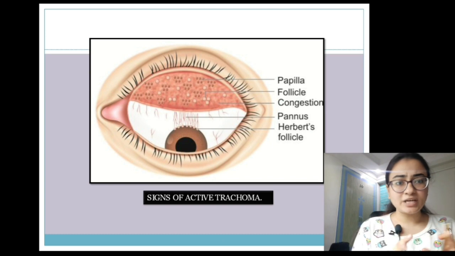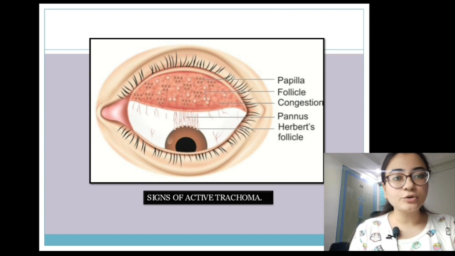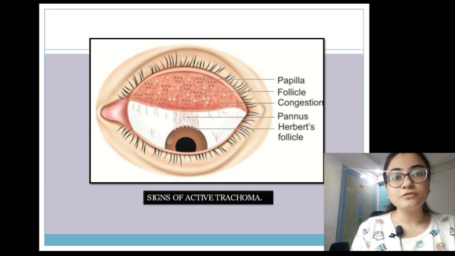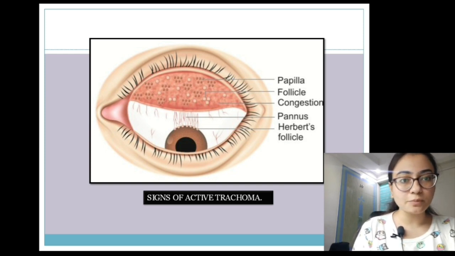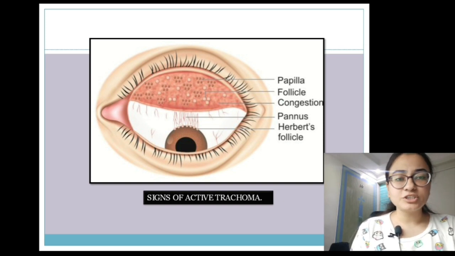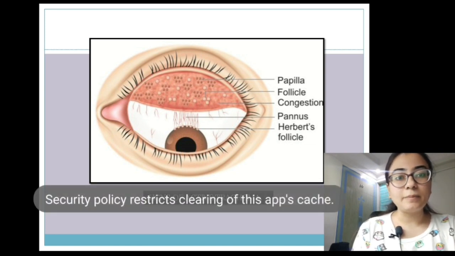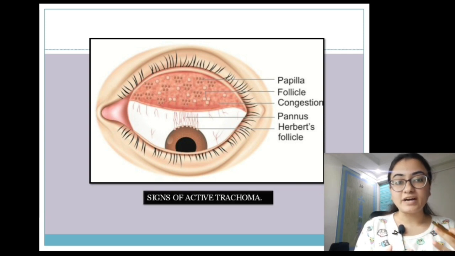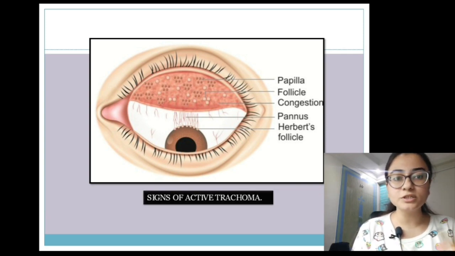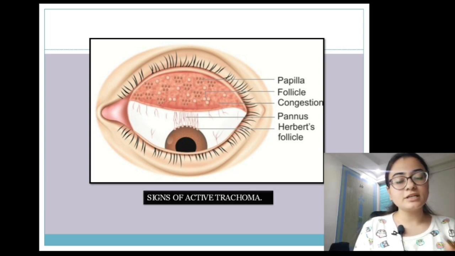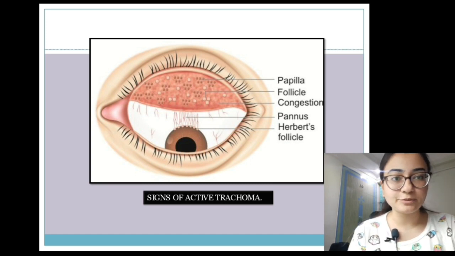Now this image actually shows all the signs of active trachoma. Like in the conjunctiva, you can have papillae, which will give you a red velvety appearance. You can have follicles which are yellowish or pale. Then you can have congestion of the conjunctiva, that is redness and hyperemia. Then in the cornea you can see the pannus, that means the infiltration and vascularization, and you can see Herbert's follicles. The Herbert's follicles are the follicles on the bulbar conjunctiva.